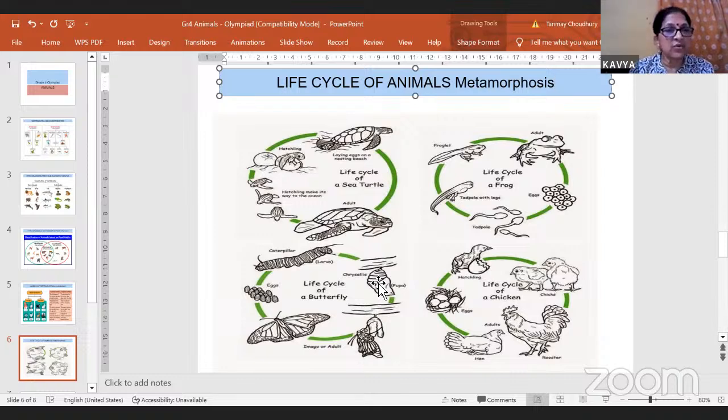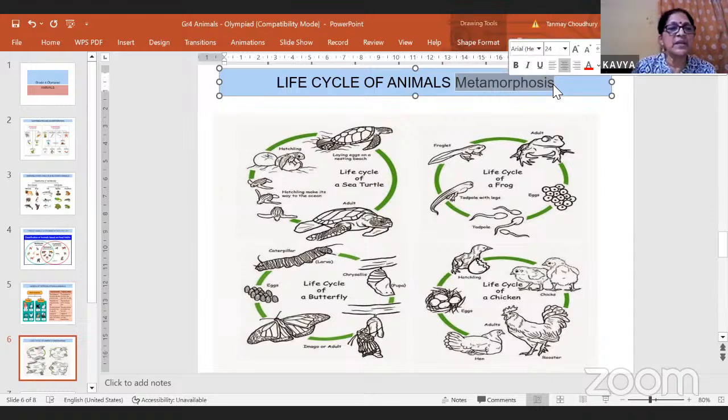One is the adult cockroach. It lays eggs. The eggs hatch to form a nymph, which resembles the adult a little bit, and then it becomes an adult. So 3 stages in the life cycle of a cockroach, but 4 stages in frog and butterfly. So frog and butterfly undergo metamorphosis.